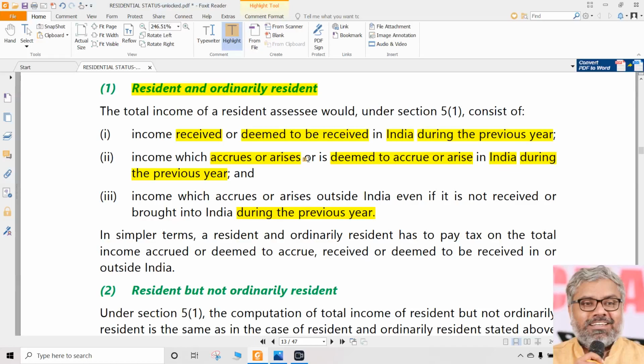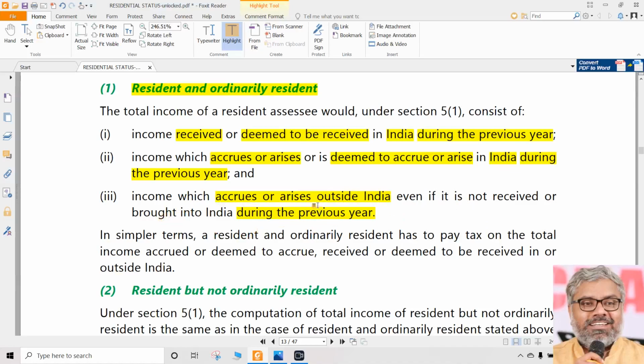But what we are talking about, when such an income will be taxable? For ROR, if the income is received or deemed to be received in India, if the income is accrued or deemed to be accrued in India, or income which accrues or arises outside India, means what? Even if it is accrued or arisen outside India, though it is not received or brought into India.